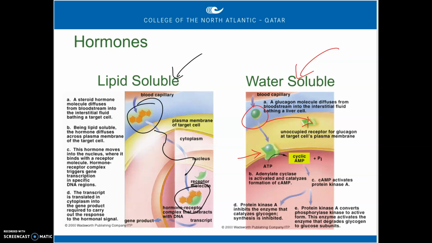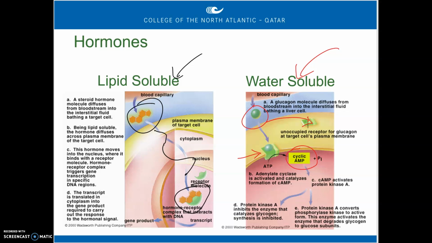What happens is inside the cell, that receptor will activate a molecule of cAMP, cyclic AMP. And cyclic AMP acts as the second messenger. So if you think about this process, the first messenger is going to be the hormone, the second messenger is going to be the cyclic AMP. And what the cyclic AMP does is relay the message.